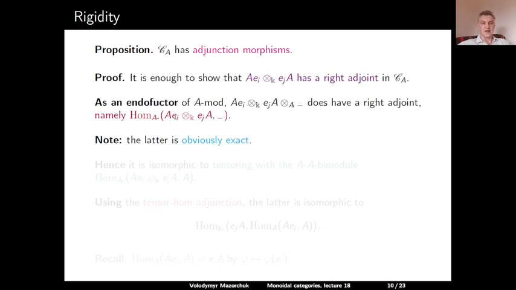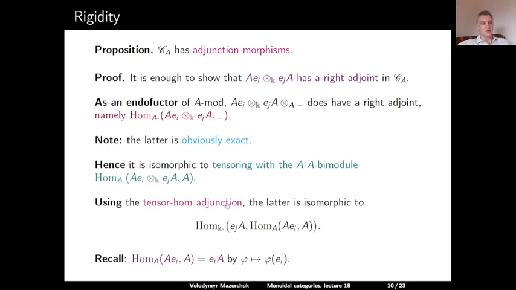And since it is exact, it is isomorphic to the functor of tensoring with a certain AA bimodule, namely with a bimodule which you get if you plug in here the regular bimodule A in the second place. So this means that we need to understand the AA bimodule Hom over left A action from AEI tensor over K EJA to A. Using the tensor-hom adjunction, we cut this in the middle, and in the tensor product with AEI, we move AEI to the second variable.